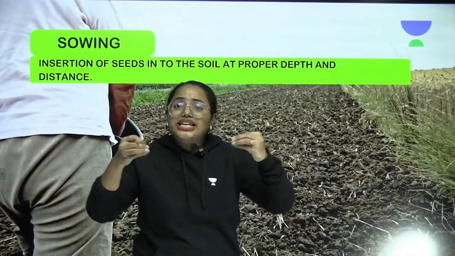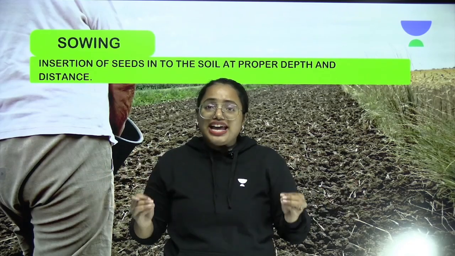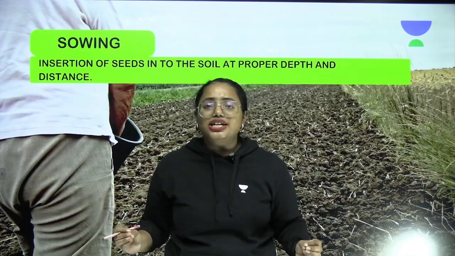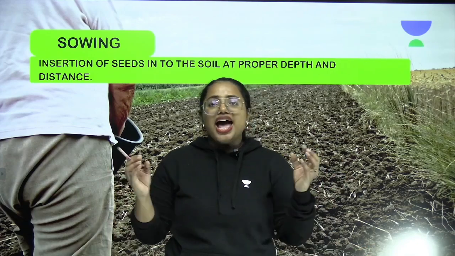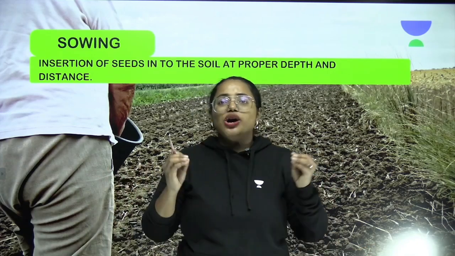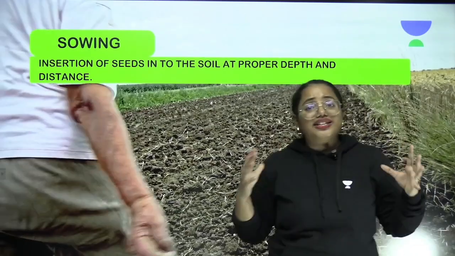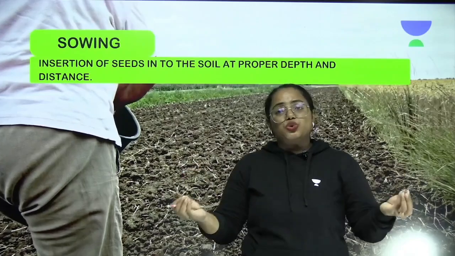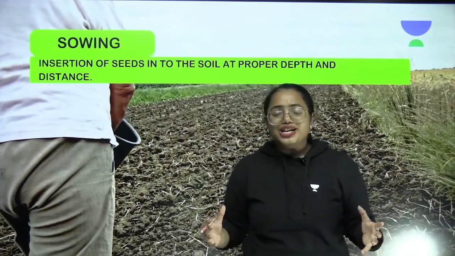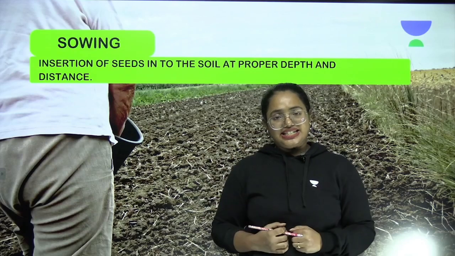So seeds need to be put at proper depth and distance so that they will not have any kind of competition for the necessities like sunlight, water and nutrients. So we need to avoid the competition between these plants. And that is the reason behind keeping proper distances between the seeds.